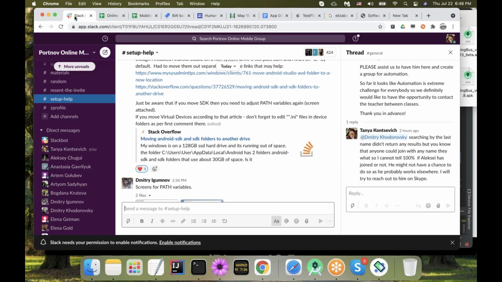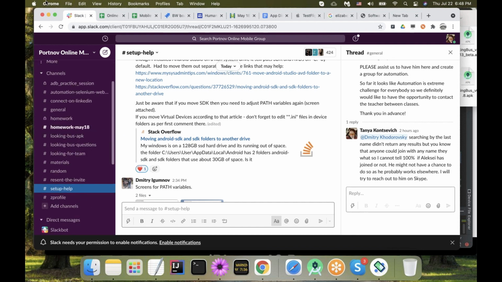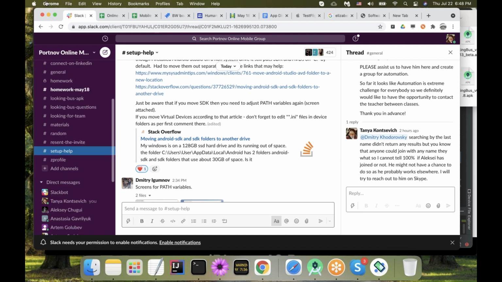And I'm also showing you where we have those files, where you can download the APK file, which stands for Android package, with the Looking Bus application. And also, do not repeat it right now, just watch it, because again, there will be another question that I'm going to emphasize and answer right now. And if I see it, I'm not going to answer.